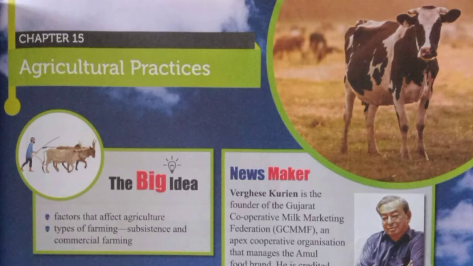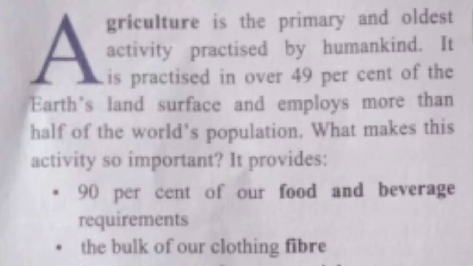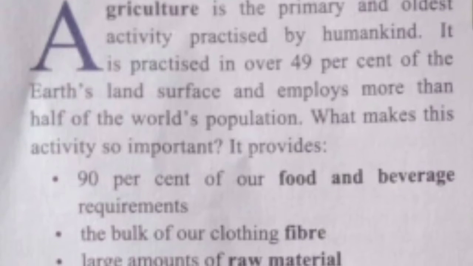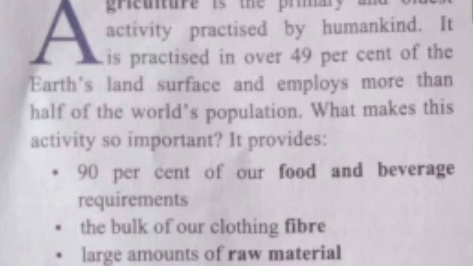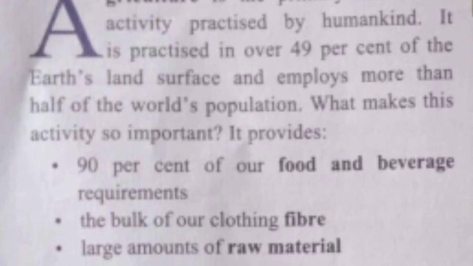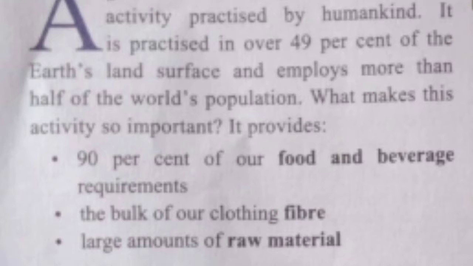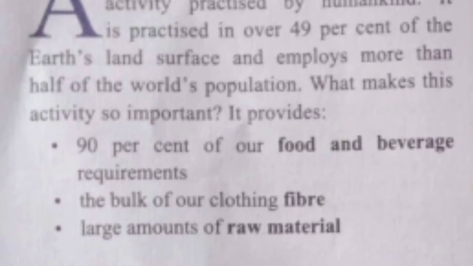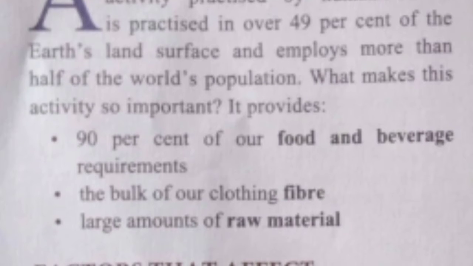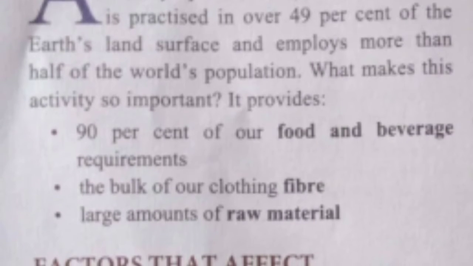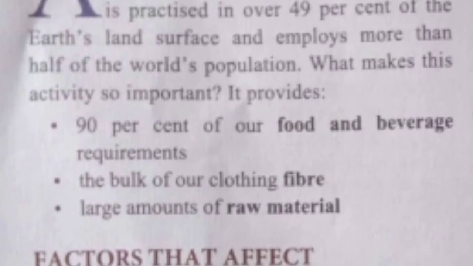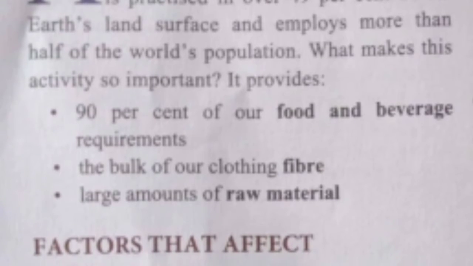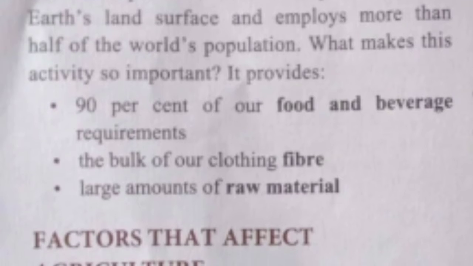Agriculture is the primary and oldest activity practiced by humankind. It is practiced in over 49% of the earth's land surface and employs more than half of the world's population. Students, being sons or daughters of farmers, we know what agriculture is. Agriculture is a primary activity. It includes growing crops, fruits, vegetables, flowers, and rearing of livestock.